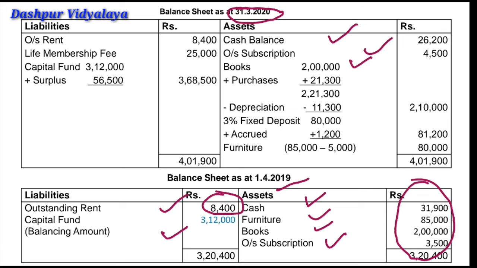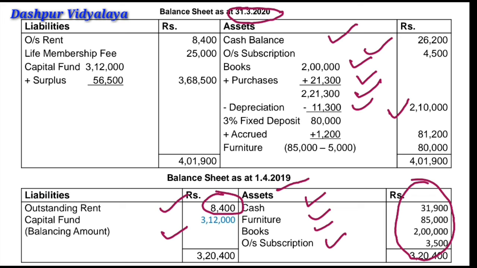We purchased additional books worth rupees 21,300. So the total amount of the books was rupees 2 lakh 21,300 minus depreciation 11,300. So the net amount will be recorded as 2 lakh 10,000.